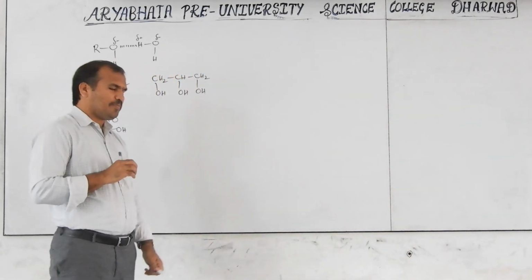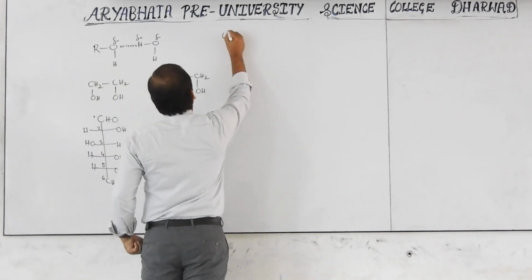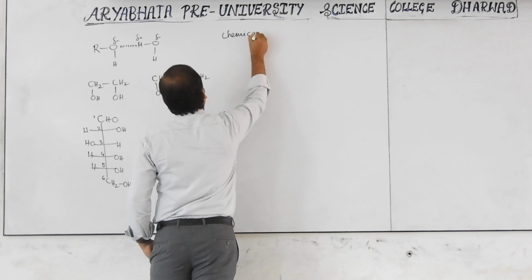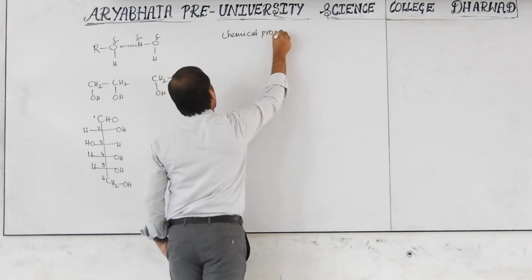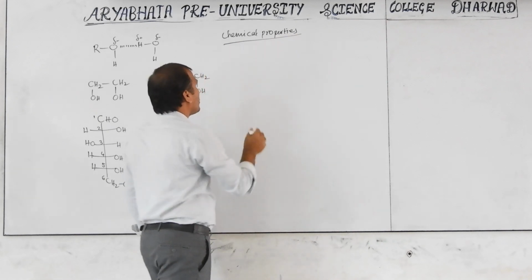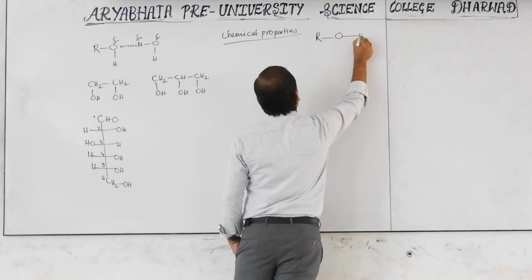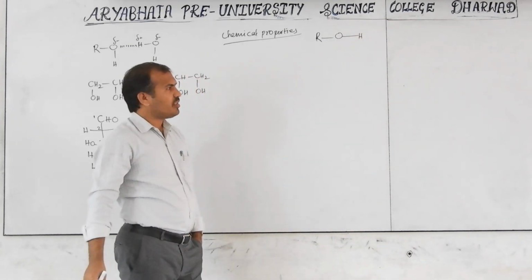So this is about the solubility. Next, we will discuss the chemical properties. Now we know the alcohol formula is ROH.